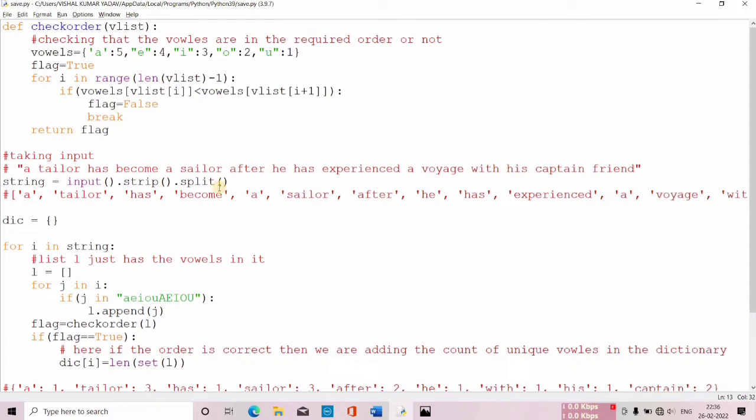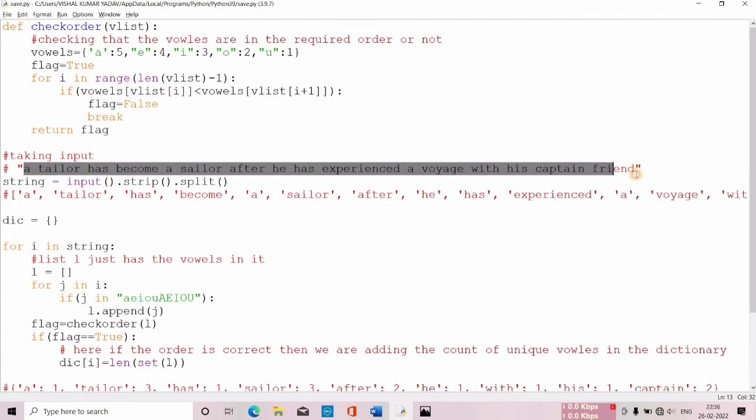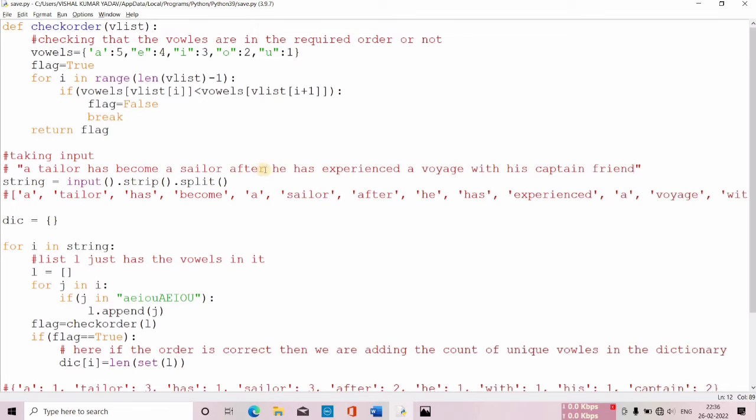Basically, dot split is an inbuilt function. For example, see, this is the input string which I have, and you can find these sentences have words with a space in between them, right? See, these are the spaces. So this dot split function will take all these strings in a particular list without any spaces. For example, look at this. After writing this much code, this particular sentence will be converted into a list where each word is taken as an element. See, here I don't have any space.